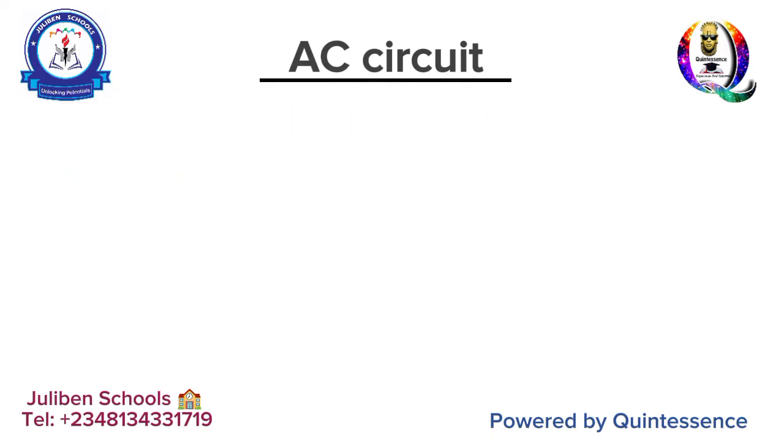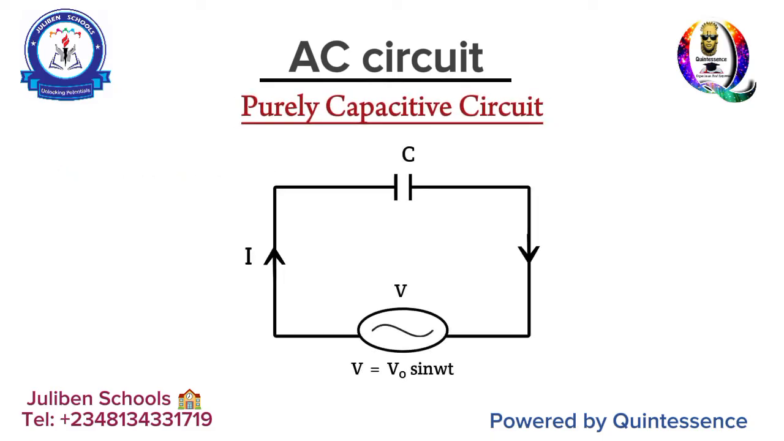Now, when you talk about a purely capacitive circuit, what do we mean? A purely capacitive circuit is simply a circuit that comprises only a capacitor. That's all. And there may be a source of power. If you look at that diagram, that sinusoidal you see in between is the sign of AC. So if you have a capacitor, take your wire, connect it directly to your AC source, that's a purely capacitive circuit.